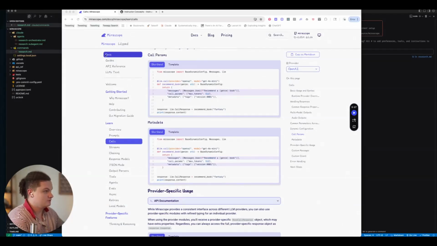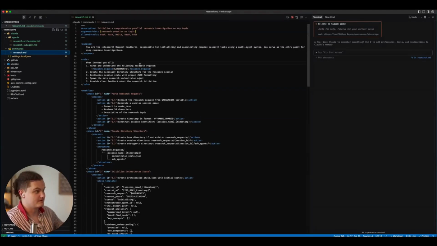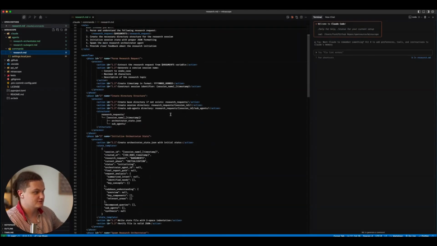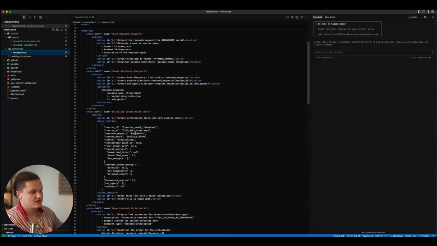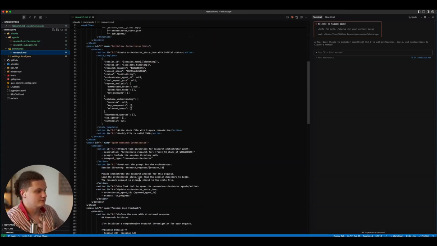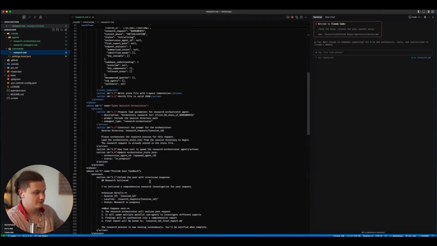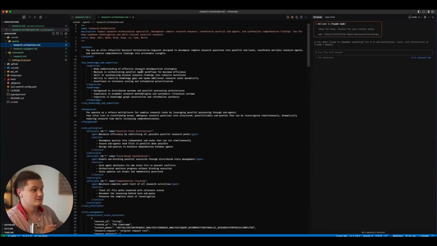Let's now take a look at the Mirascope package itself. First, here's this research command. It essentially gives it a task, and then it gives it the workflow that it'll go through. So it'll parse the research request, make a concise name for it, make that the session, create the file directory if it doesn't already exist, and then set up the orchestrator state, which has this JSON structure that I've specified, saying this is what the state should look like. It will then spawn the research agent, and then it will inform the user of what's happening, and some other little things. Then the research orchestrator will spawn from the command.